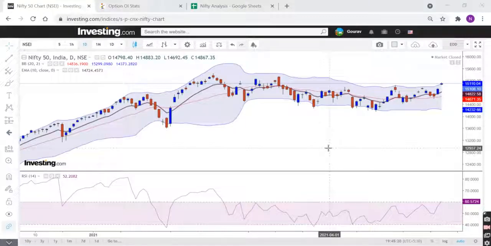Hi all, good evening. Today is 18th of May 2021 and this is Nifty Analysis for tomorrow, which is 19th of May. So now let's look at the chart.